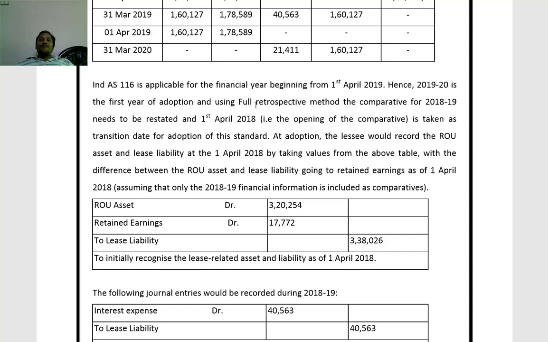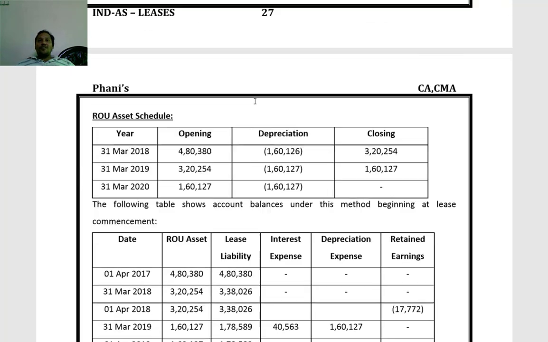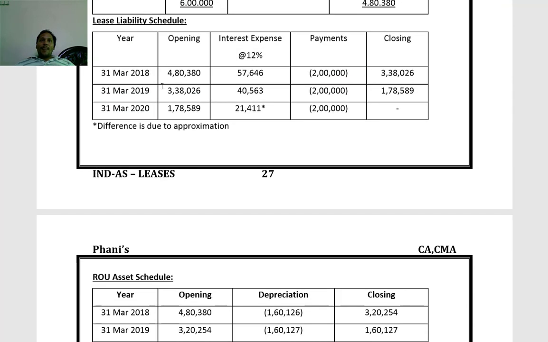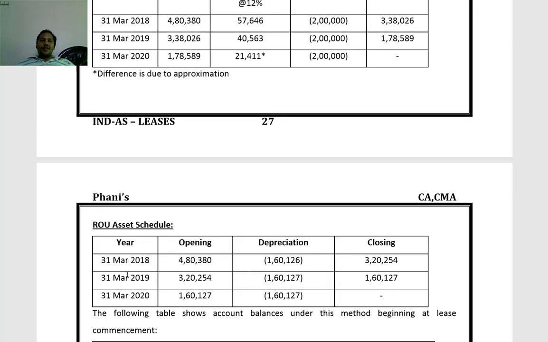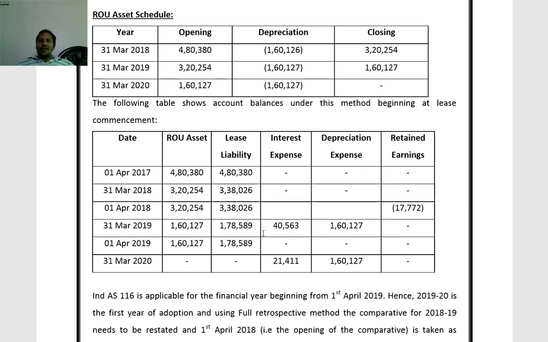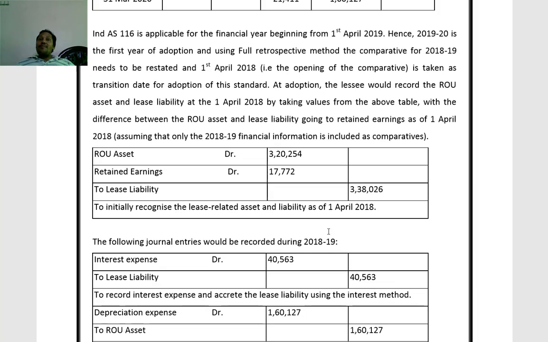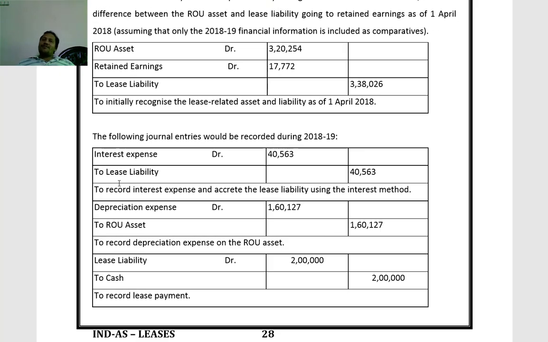Then for 2018-19, the impact of entries has to be considered like this. Now the interest is 40,563, depreciation is 1,60,127. Their impact has to be considered for comparatives.